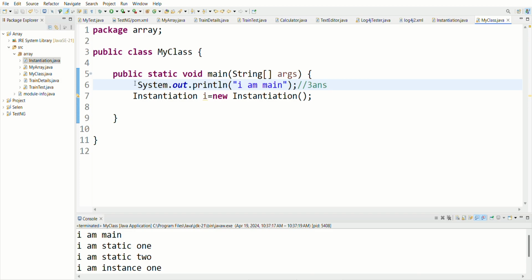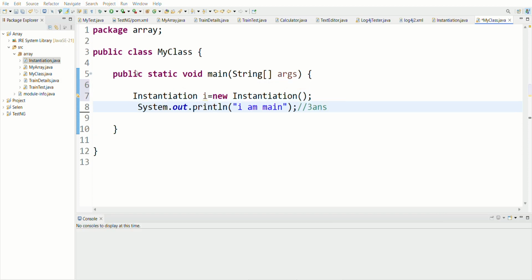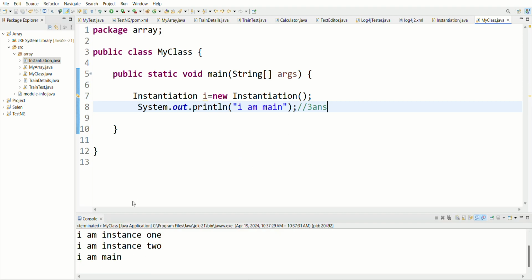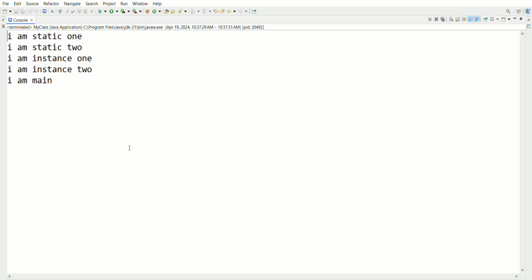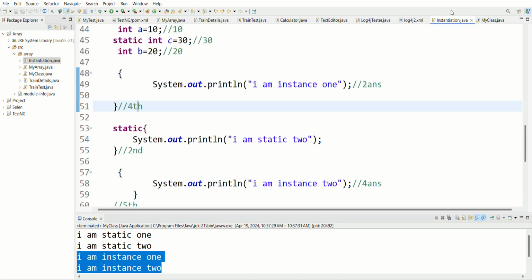I am main. Write this statement just down below. It is disturbing our flow. Whatever I am writing here, you can see at first the static block is executed, then main will get the memory, and then the instance block will execute. That's how the flow of execution will work.